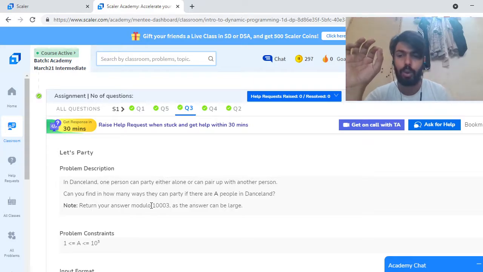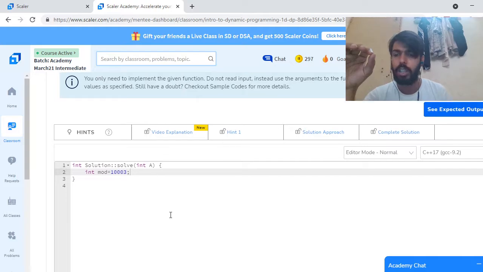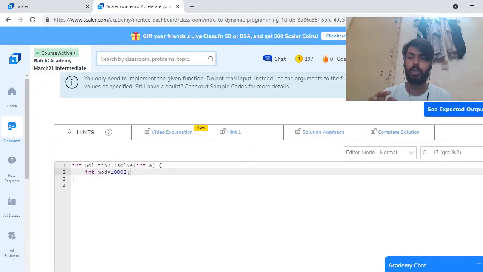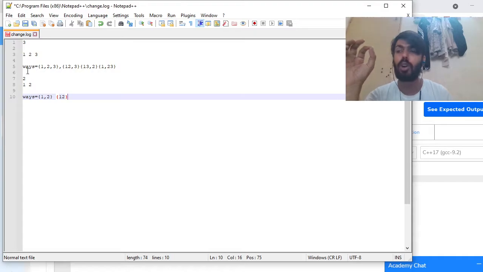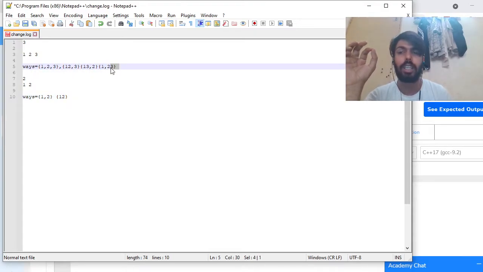And I have to return the answer modulo 10003. So I already assigned the modulo of 10003, and int dp. So clearly it is a DP problem. You can see the number of ways if there are three people, then the total number of ways is this.